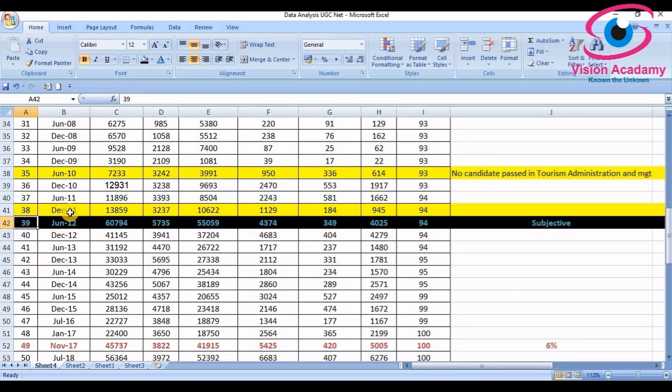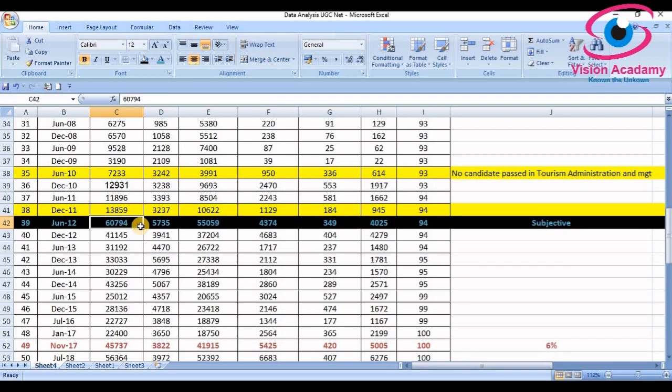In December 2011, 13,859 candidates qualified in total, whereas in June 2012, 60,794 candidates qualified in all the subjects, out of which 4,374 candidates qualified in commerce. It is almost 5 times greater than the earlier session. In December 11, 13,859 candidates qualified. In June 2012, 60,794 candidates qualified.